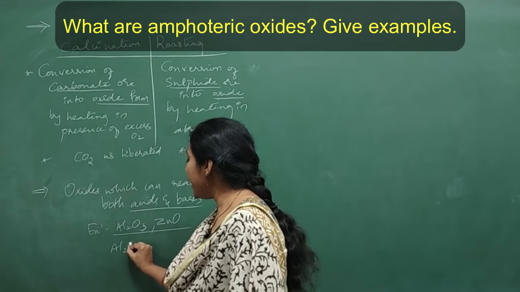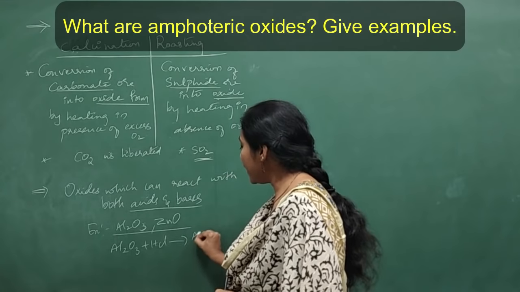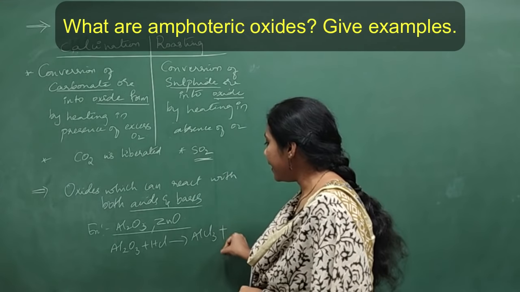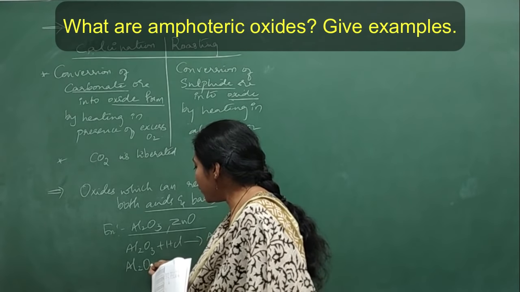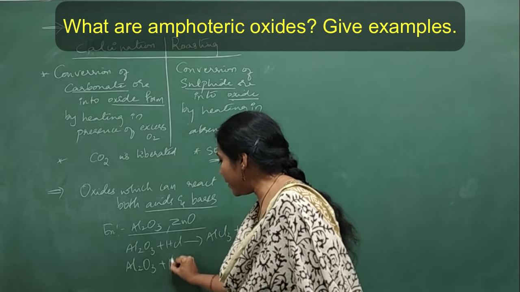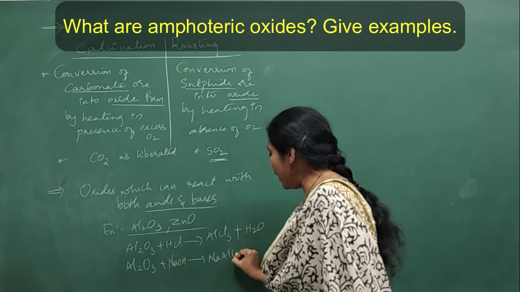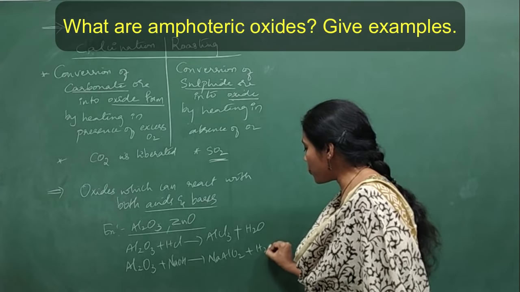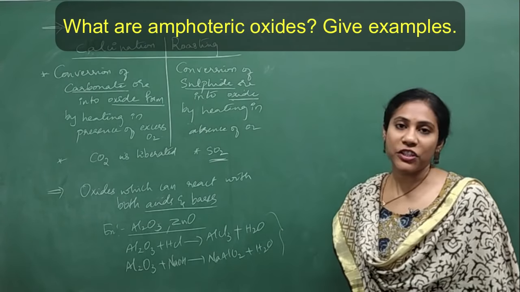Say for example Al2O3, when it reacts with HCl, you will get AlCl3 plus H2O. In a similar way, when Al2O3 reacts with NaOH, that is with base, you will get NaAlO2 plus H2O, sodium aluminate plus H2O. So this is another type of question they can ask you.